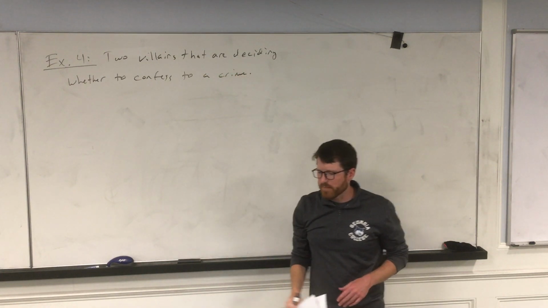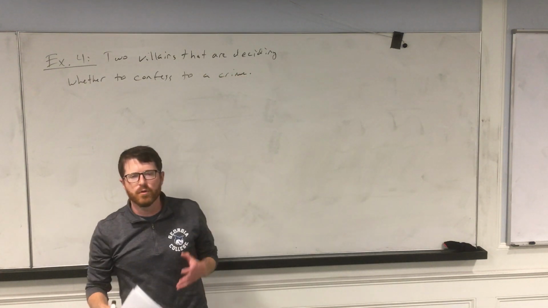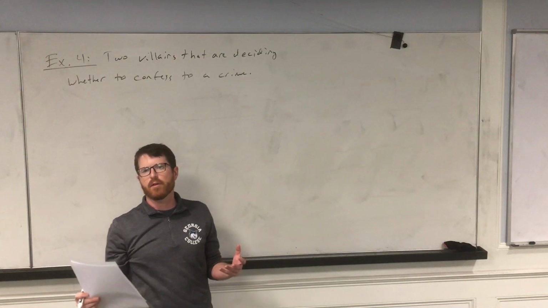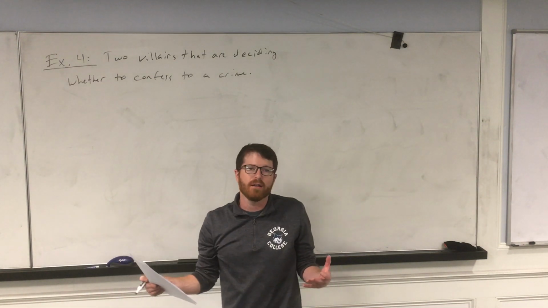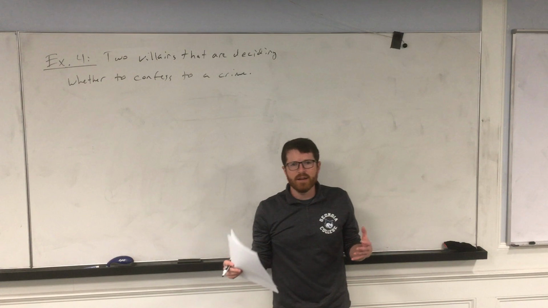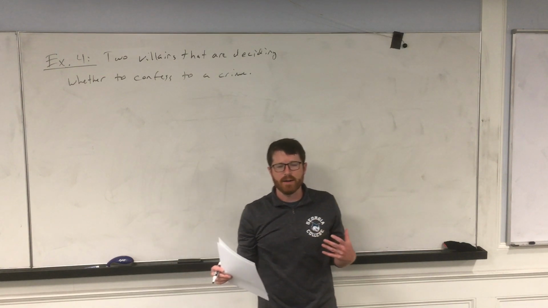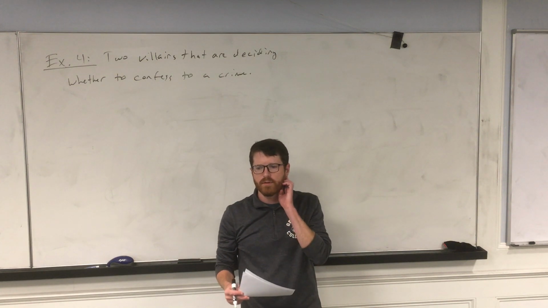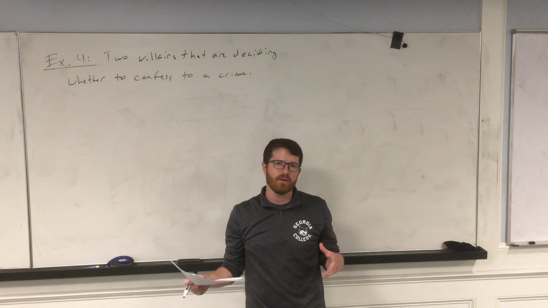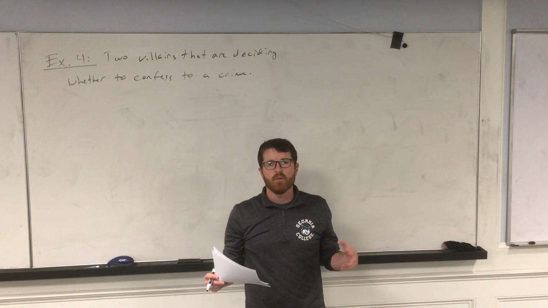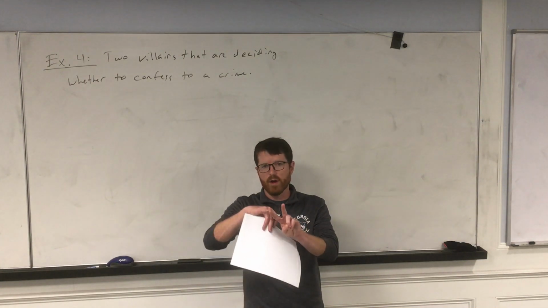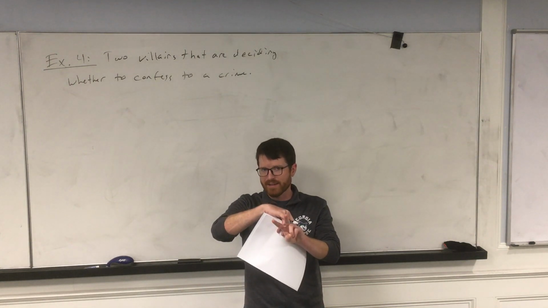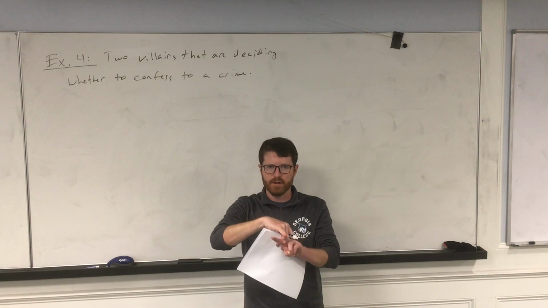Okay? So let's imagine that there are two people that basically committed a really bad crime. In fact, they killed somebody. And they're trying to decide, should they confess about it? This is a tough choice. You might be thinking, well, this is not a very interesting example. Either you confess or don't. Here's the deal, though. When you have two people that commit a crime, if one confesses and the other one doesn't, the one who doesn't confess usually receives a harsher penalty.